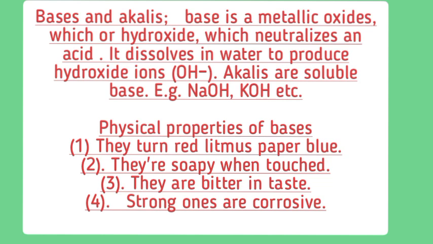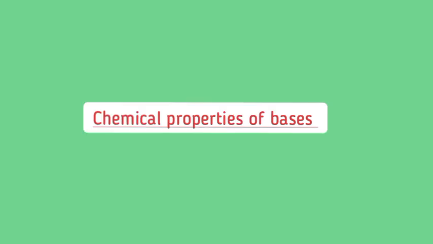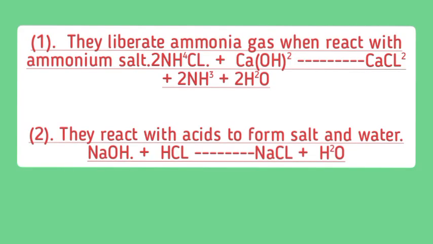So these are the physical properties of what? Base. These are the physical properties of base. So that is it. A base is a metallic oxide which neutralizes an acid, while the alkalis is soluble base. Now let's go to the chemical properties of acids.